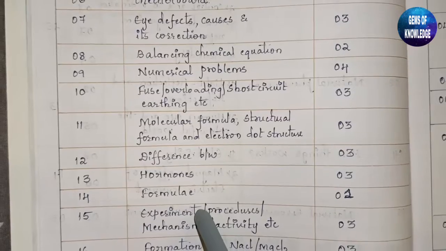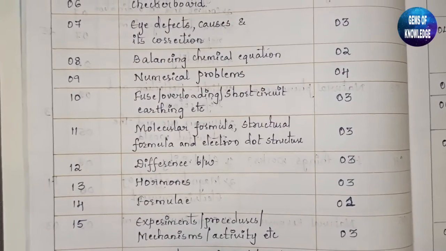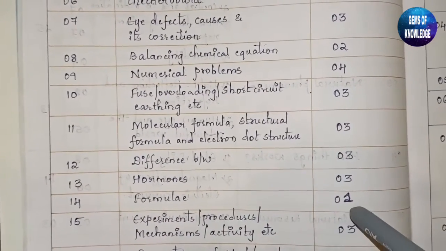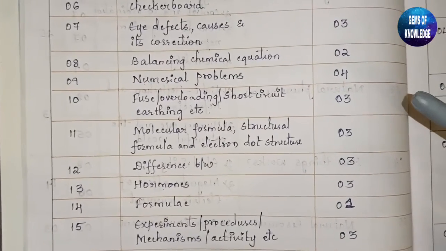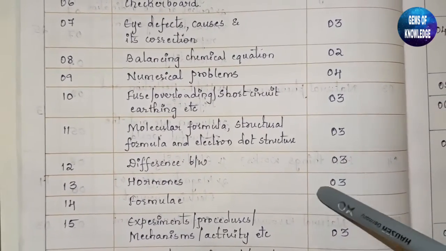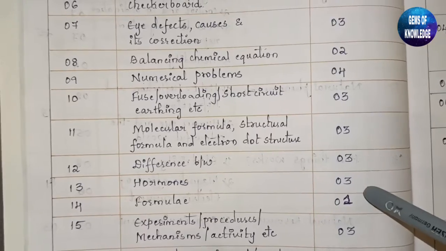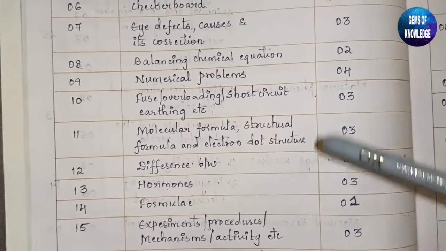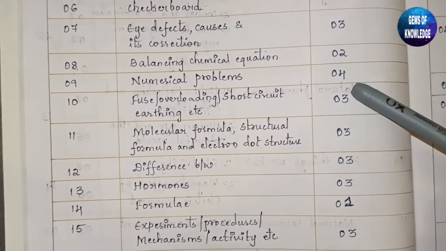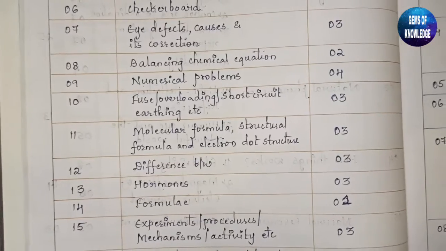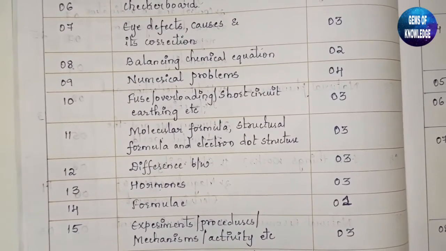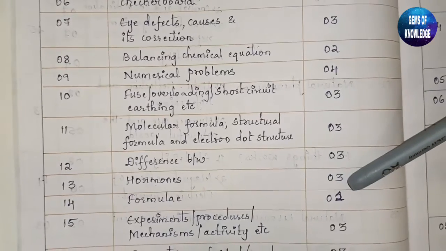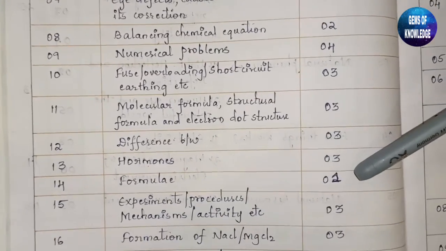Then formula, we should know all the formulas. They may ask you directly any formula, or they may ask you in the form of a law, or they may ask you in the form of a numerical problem. Okay, so at least we will consider this for 1 mark. Because even if you are not able to solve the numerical problems, if you just substitute a proper formula, then you are able to get 1 mark. Okay, so that is the formula.